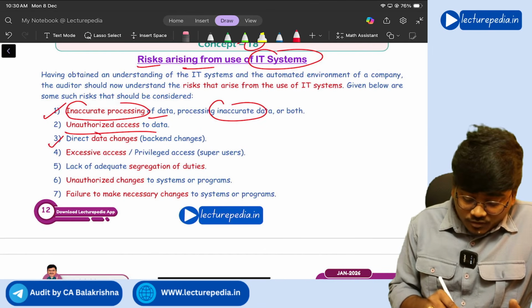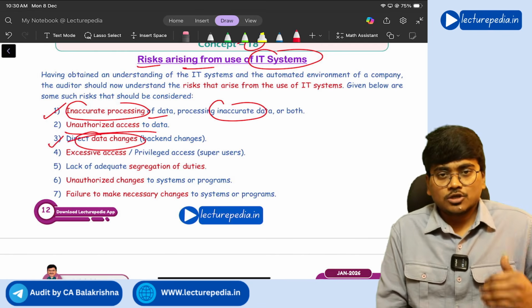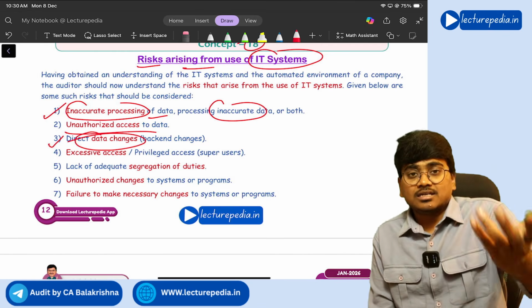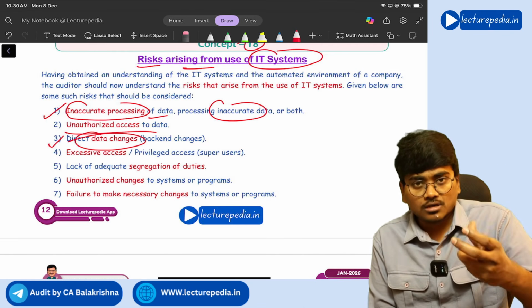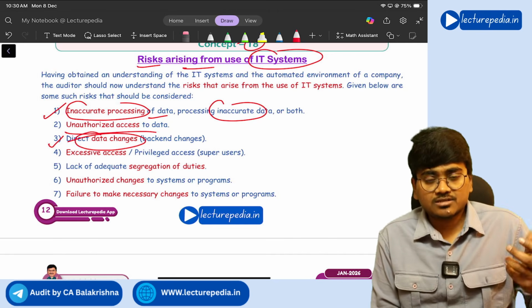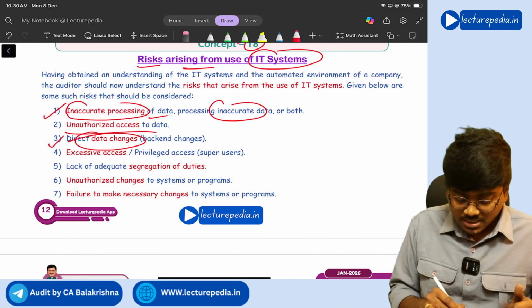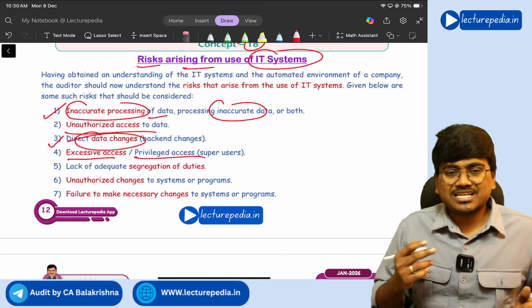Next, risk of direct data changes. Directly someone can come and change the data in case the data is maintained in an information system, right, in a computer system. Next, excessive access or privileged access.